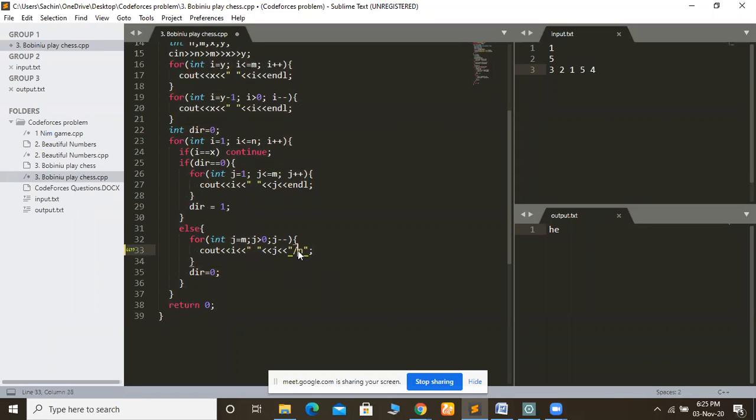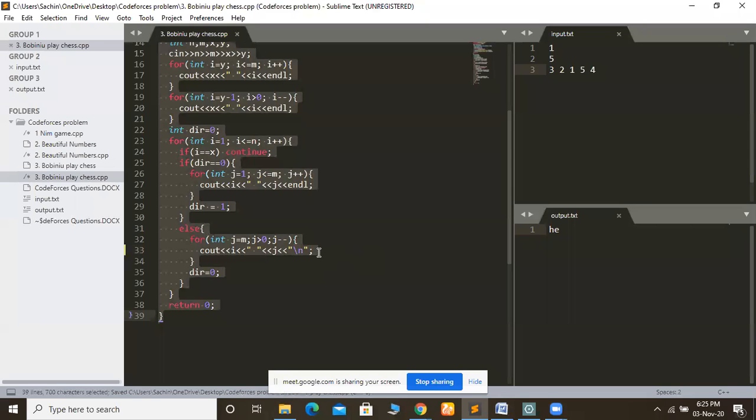Wait, I think I have to print... okay, instead of backslash n, I was printing something. Okay, I think it's right now.